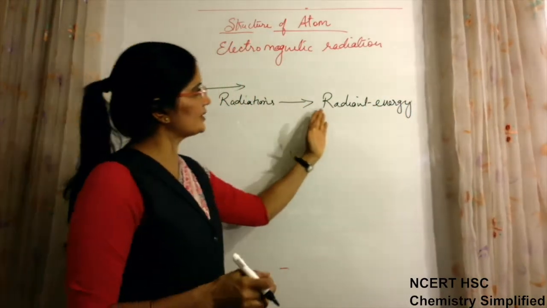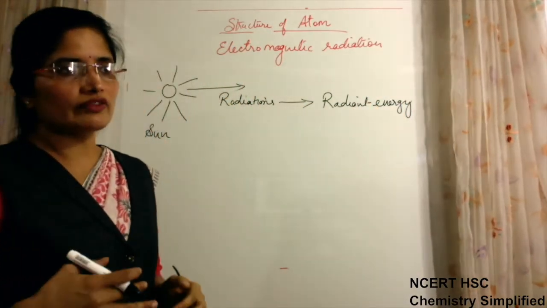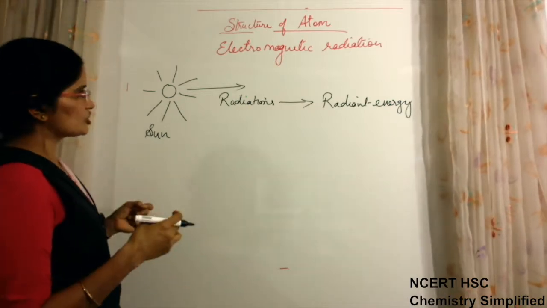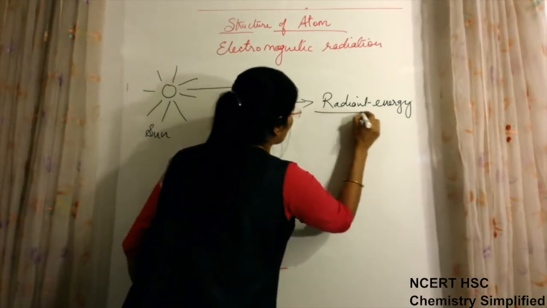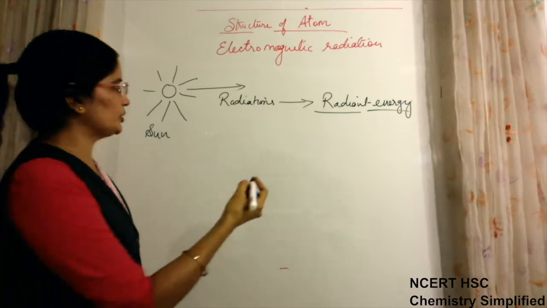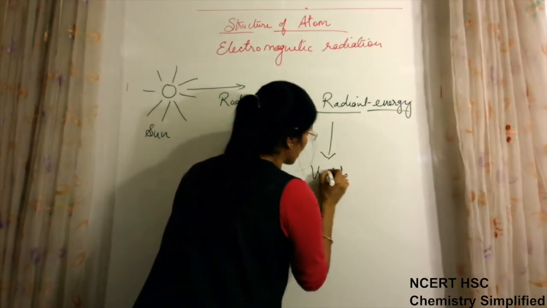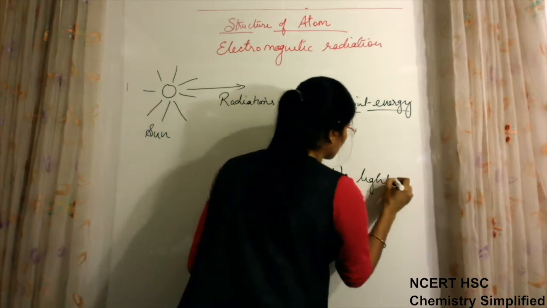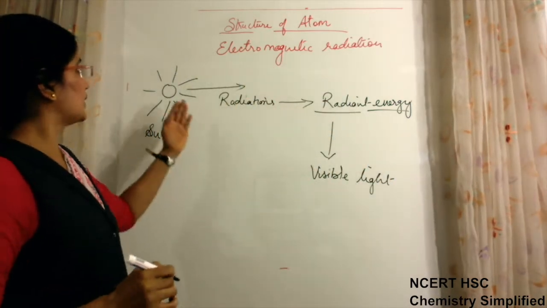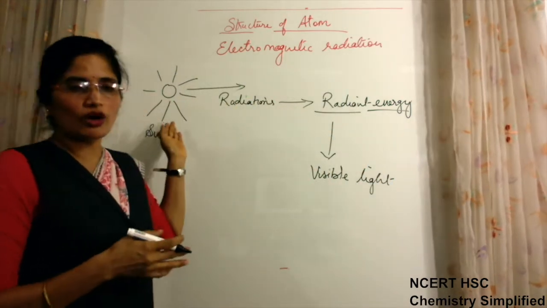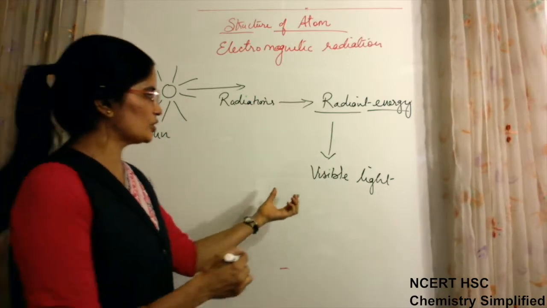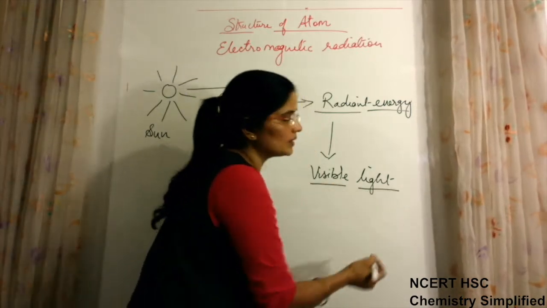Now when this radiant energy is coming, what we assume is that the radiant energy which is coming is actually only the visible light which is coming to us. But actually the light which is coming from the sun or from any source of light is not composed of only visible light.